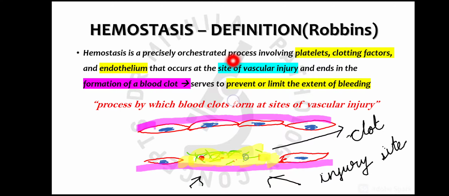So this is a process, and it involves three important components: platelets, clotting factors, and endothelium, which lines the blood vessels. It occurs at the site of vascular injury and results in the formation of a blood clot, and the purpose is to prevent or limit the bleeding. So I think it is clear.